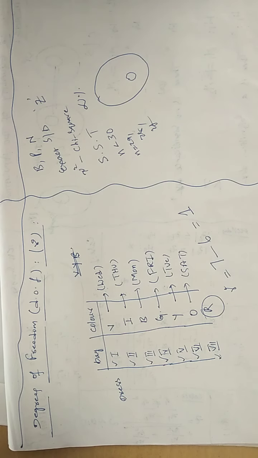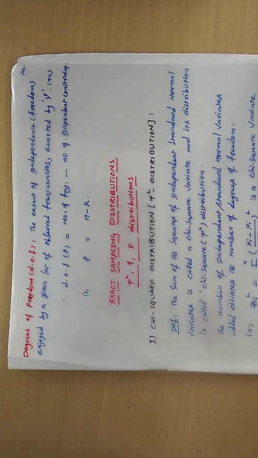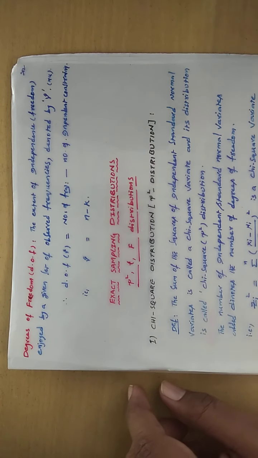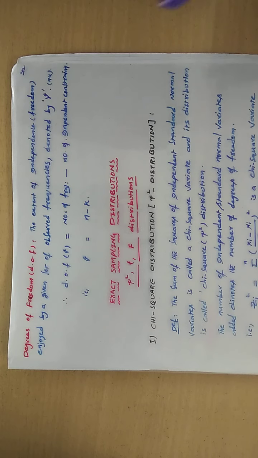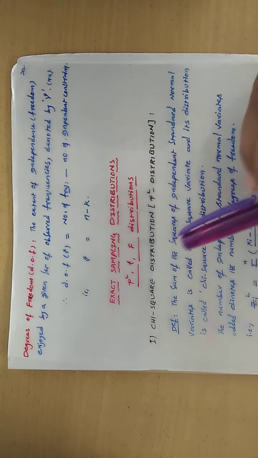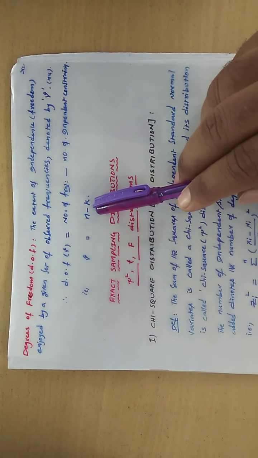So what are these? Just now we came to know what we mean by degrees of freedom, the extent of independence enjoyed by a given set of observed frequencies. So what is the formula? Nu is equal to n minus k.